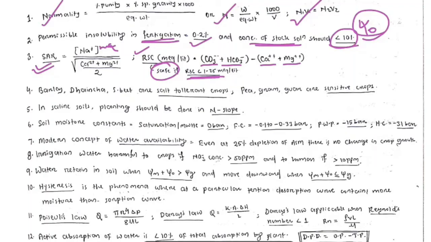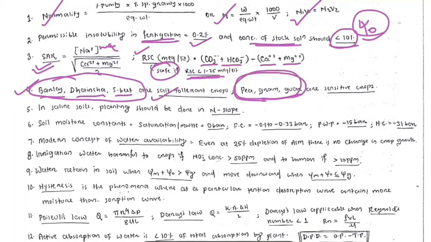Okay, so according to salt tolerance of crops, there are some salt tolerant crops like barley, dhancha, sugar beet. Remember these crops because they are frequently asked in exams. And salt sensitive crops are like guar, pea, and others. Those legume crops are really salt sensitive. Barley in cereals, then dhancha, that is a green manure crop, Sesbania rostrata, and sugar beet are salt tolerant crops. There may be some mechanisms in those plants like the salt exclusion principle, salt compartmentalization and all that. So you have to remember all these things.